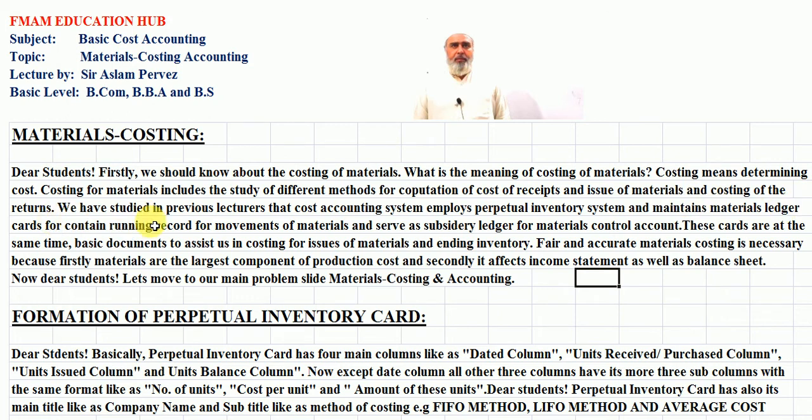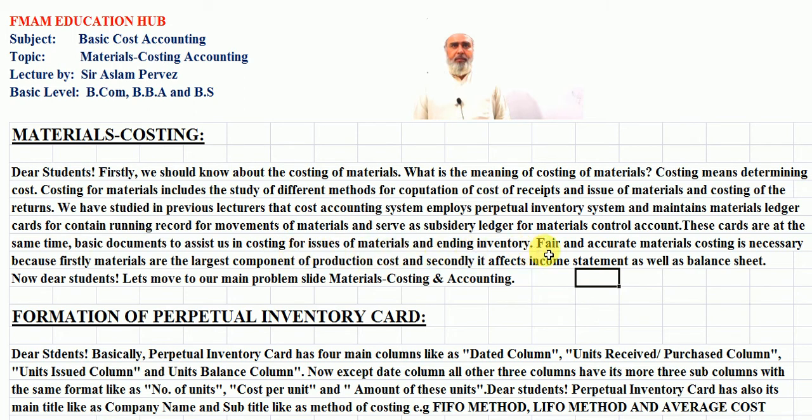We have studied in previous lectures that cost accounting system implies perpetual inventory system and maintains materials ledger cards containing a running record of movements of materials, and serve as subsidiary ledgers for materials control account. These cards are at the same time basic documents to assist us in costing for issues of materials and end inventory.